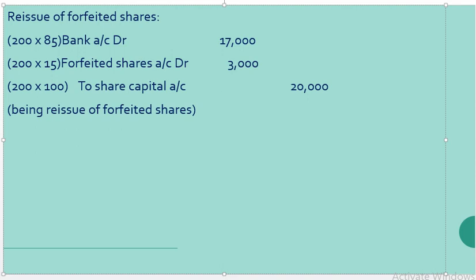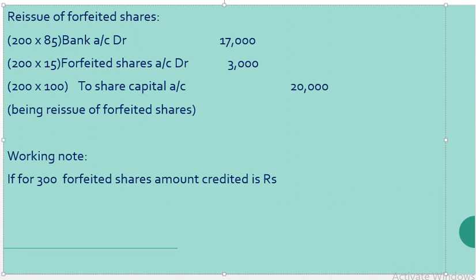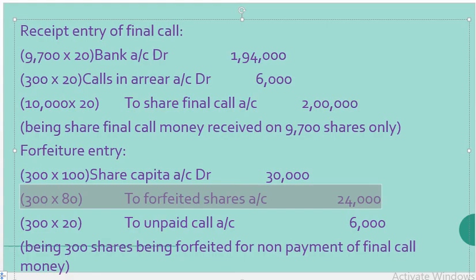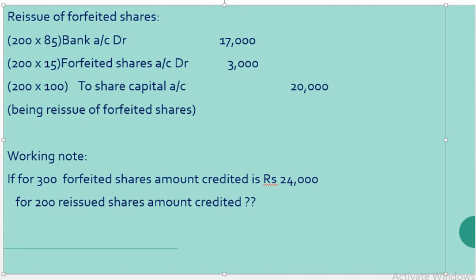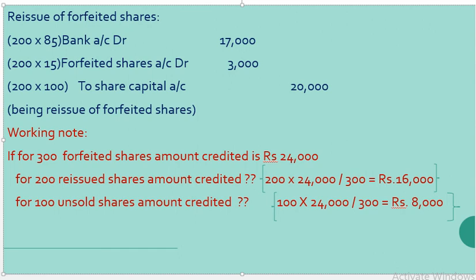Next step is to find out whether we are getting profit or loss on reissue of shares. If for 300 forfeited shares the amount credited is 24,000, how much amount is credited for 200 reissued shares? It is our duty to find out the value. We are also going to calculate for the unsold 100 shares. By this working note we found out that for 300 forfeited shares the amount credited is 24,000, for 200 reissued shares it is 16,000, and for 100 unsold shares the amount credited is 8,000 rupees.